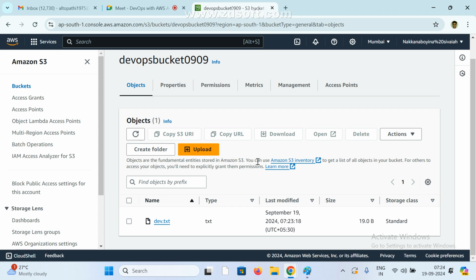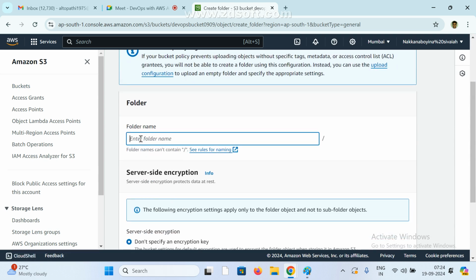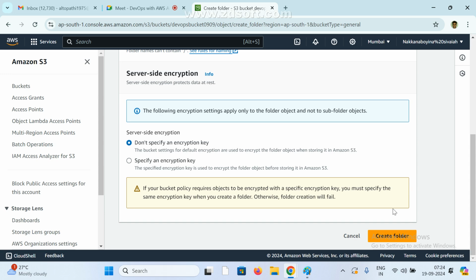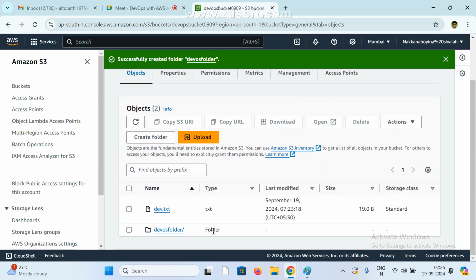If you want to, we can create one more. Now create a folder, same as in Windows, with a folder name. I'm giving DevOps, just some name. Now see here, this is the folder. The type also we can understand easily. This is a folder, and this is a txt file.